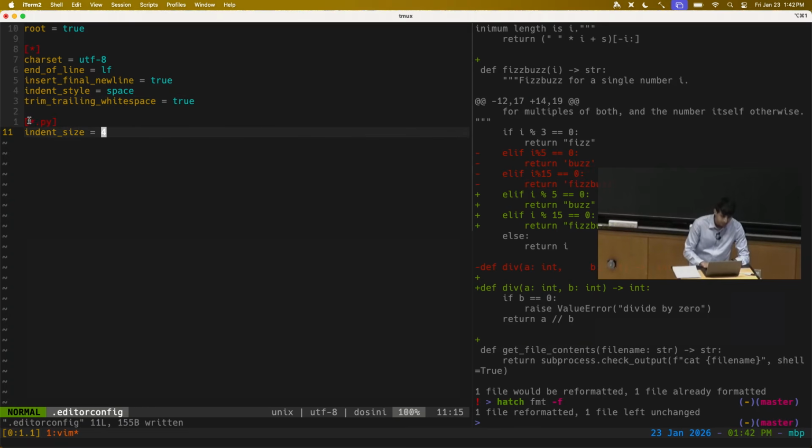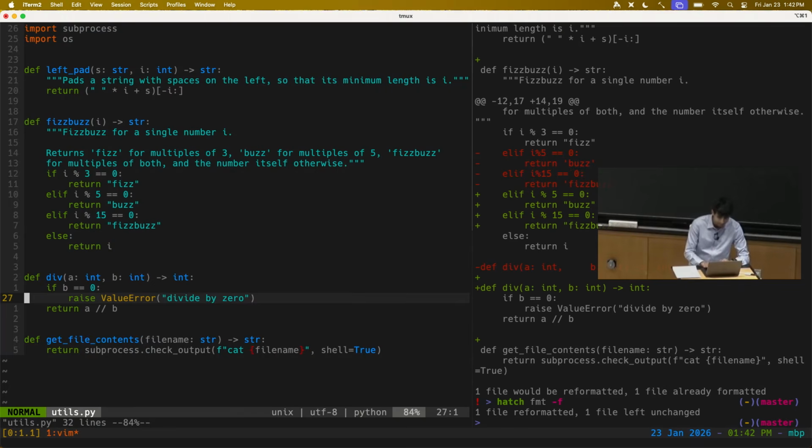And then you can, on a per file type basis or per file name basis, configure little details like what's the indentation size you're using. So it's this little thing that helps keep things consistent across different IDEs. And we use EditorConfig in our missing semester repo, for example.